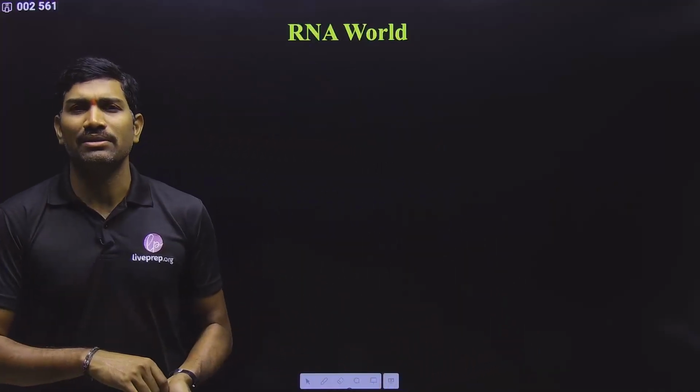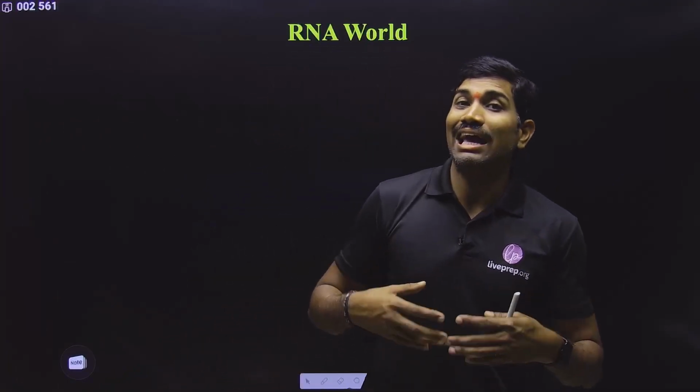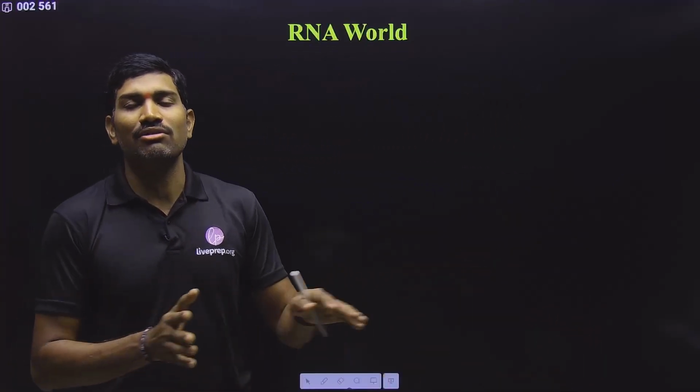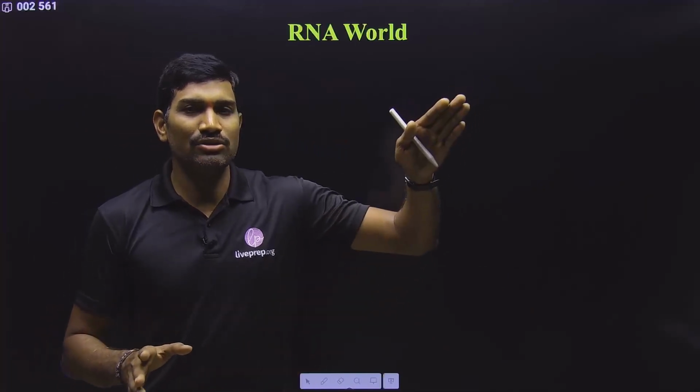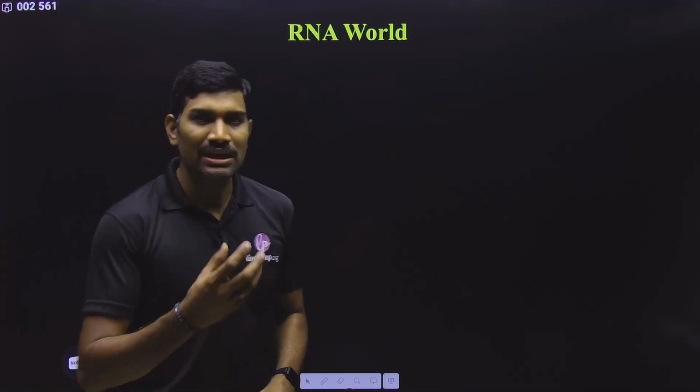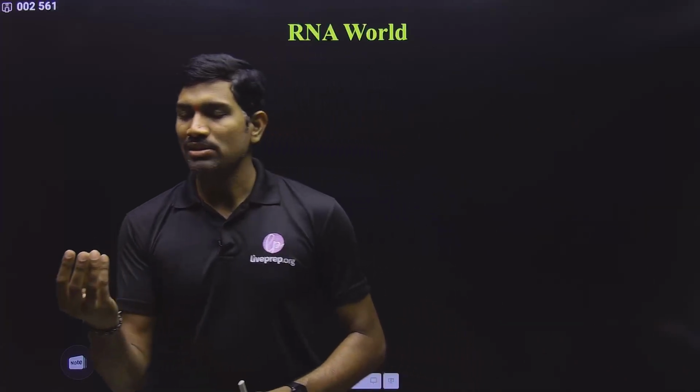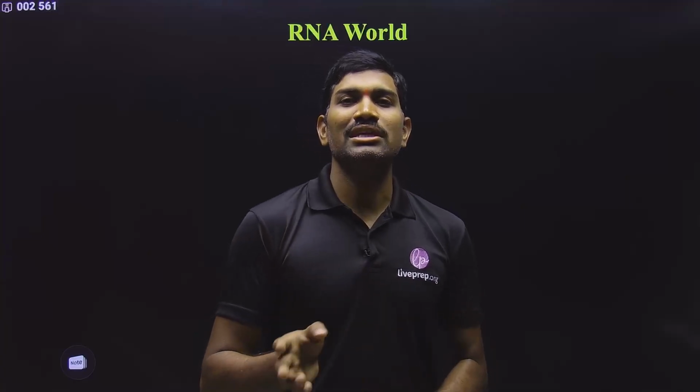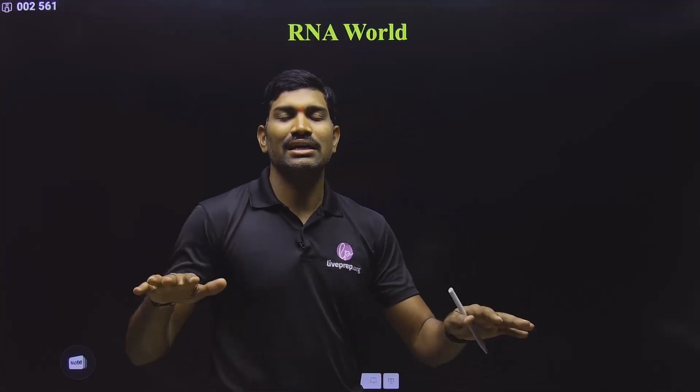But later on what happened? Since RNA is not that stable, it is not that useful for evolution. It allows quick evolution, but the original previous species is not getting stabilized. That's why small chemical changes occurred in the RNA. What type of changes? Ribose sugar converted into deoxyribose, uracil is converted into thymine. In this way, because of slight changes, RNA got converted into DNA. So once DNA got produced, it stabilized this.